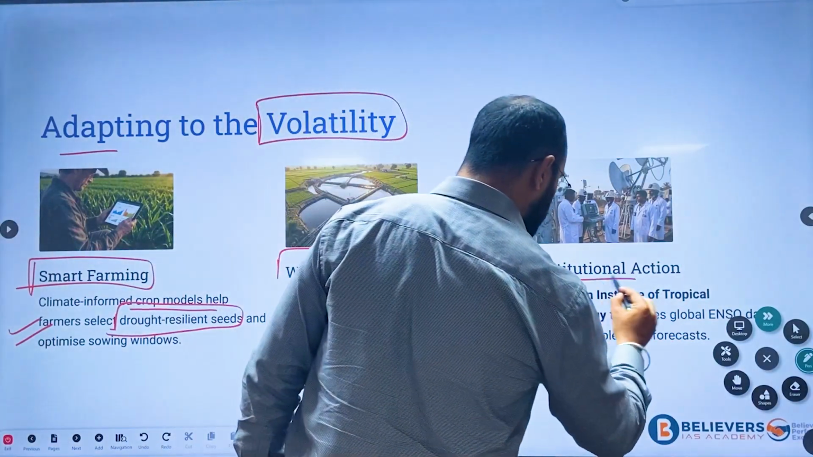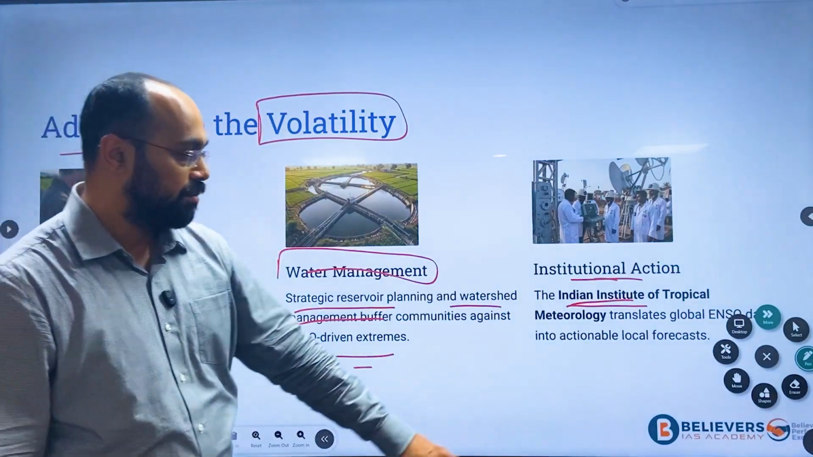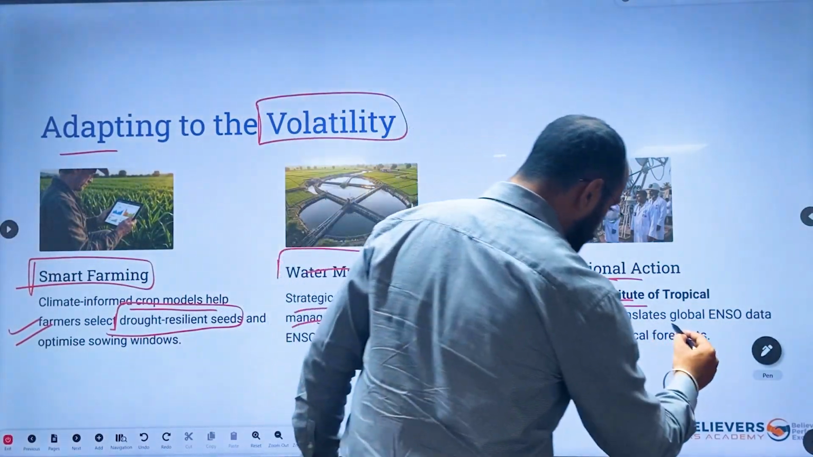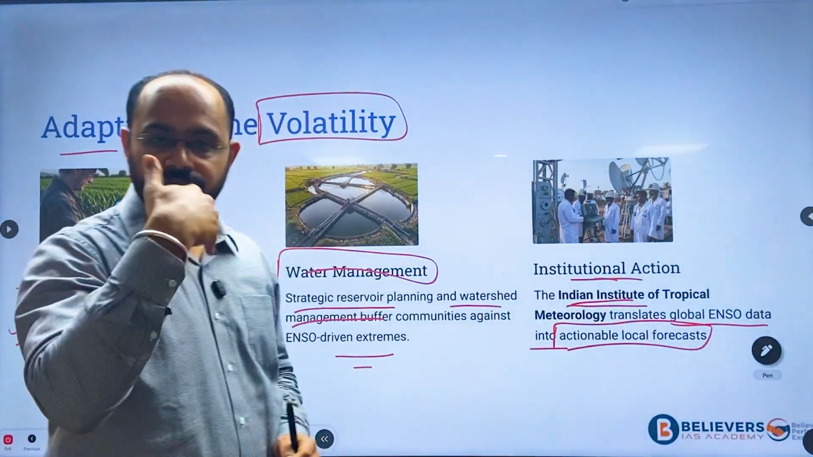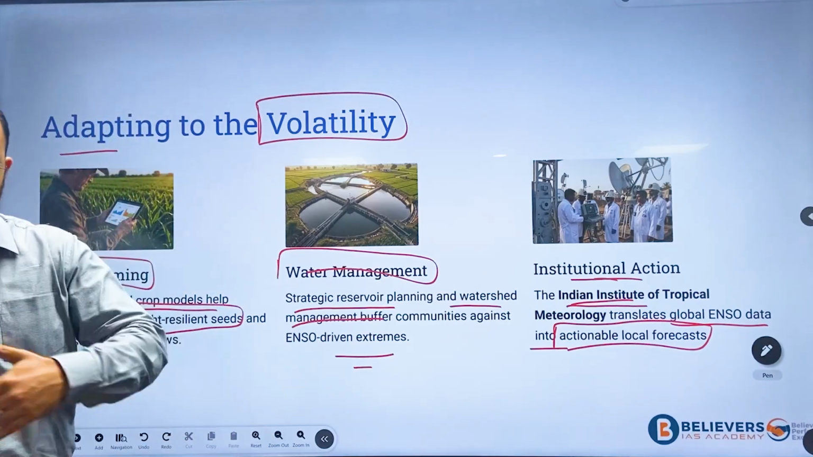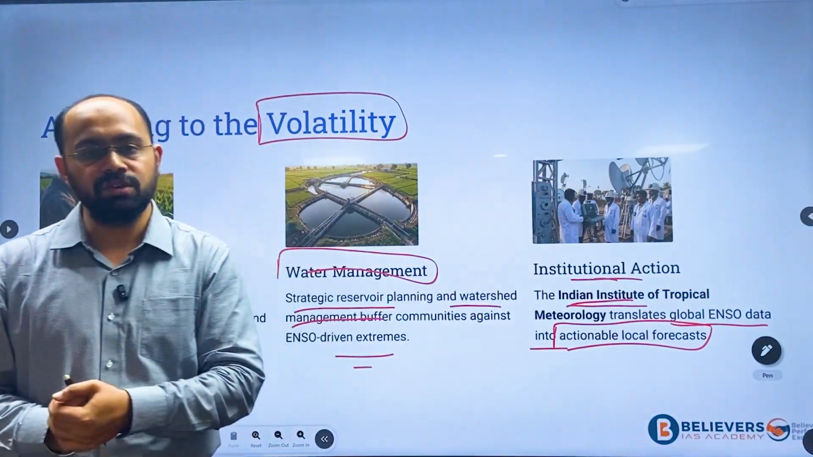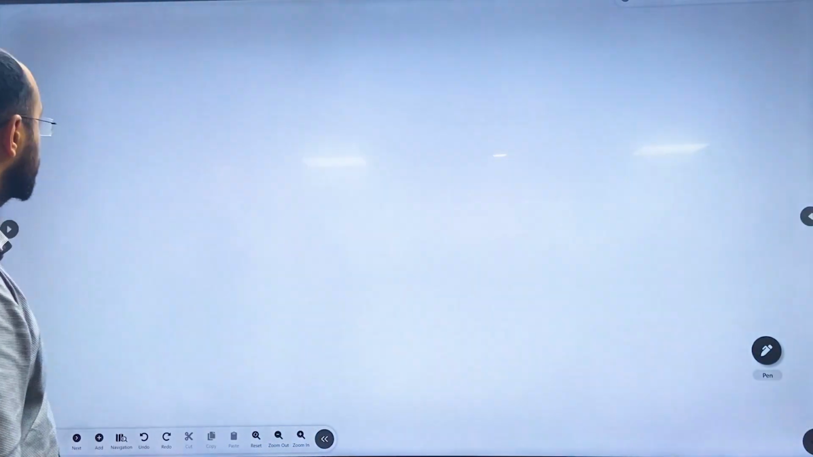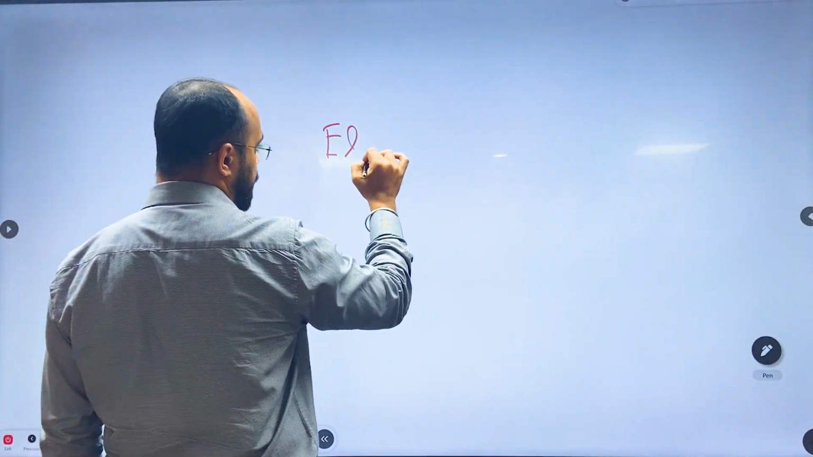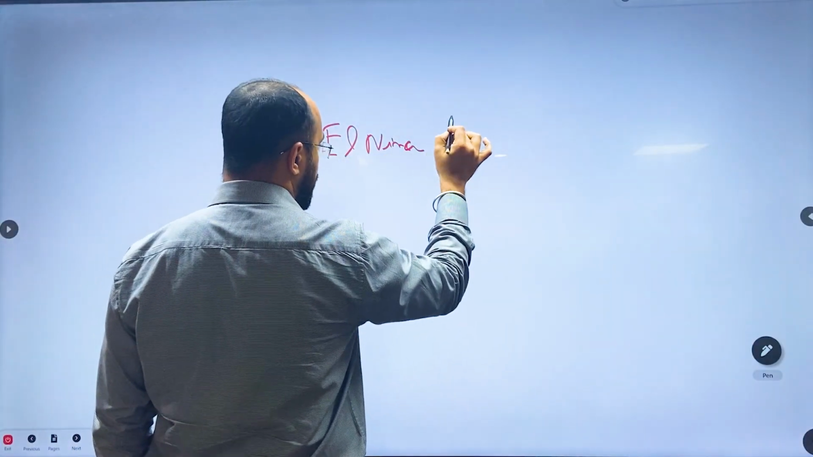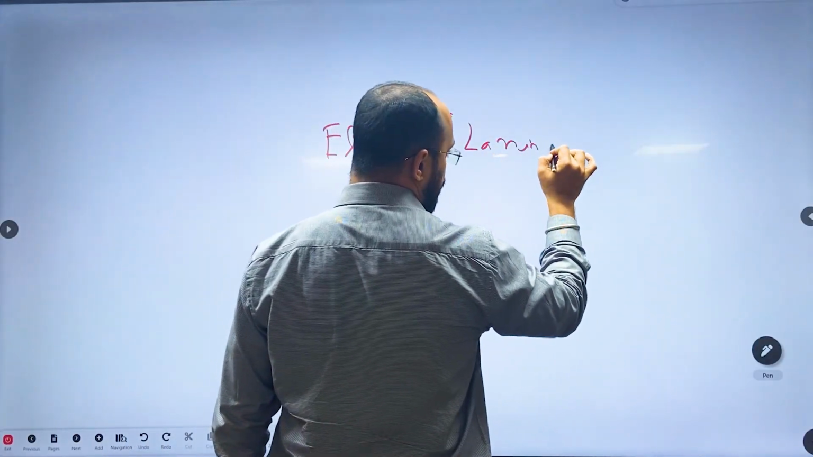And institutional action: the Indian Institute of Tropical Meteorology translates global ENSO data into actionable local forecasts, which means we can forecast El Nino very early and prepare well for these kinds of disasters. This basically deals with El Nino, La Nina and its effects.